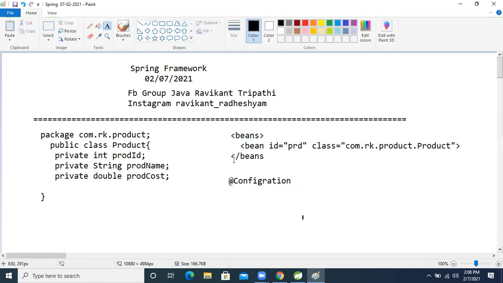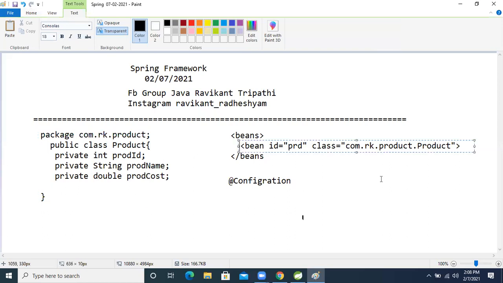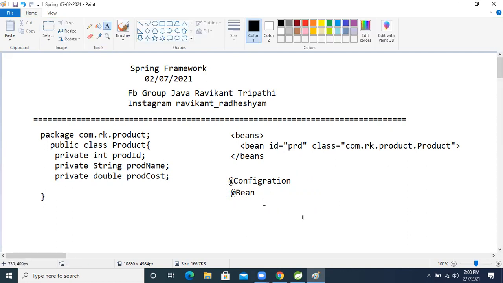But the bean tag is also there as a child, to represent one bean. So to make our Java class be treated as a bean, the at the rate Bean annotation is there, right? Based on these two annotations, we will now write our Java configuration class.